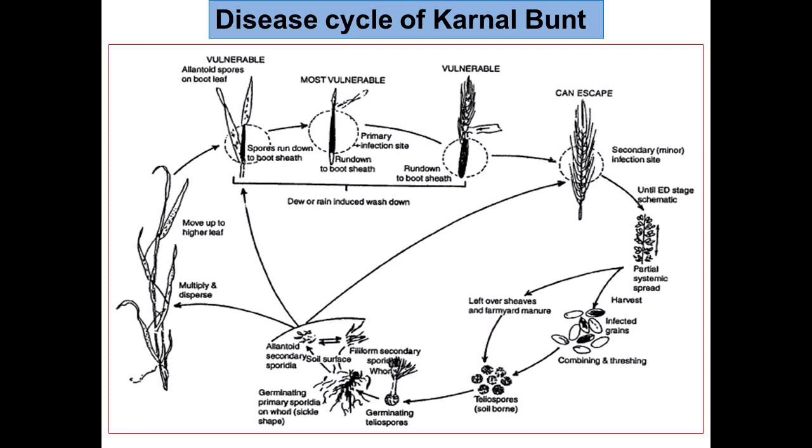Similarly, we can also do seed treatment with chemical fungicides like carboxin, Vitavax, Benlate at the rate of 2 gram per kg seed, and propiconazole 0.1%, which are used for seed treatment to reduce pathogen infectivity. A combination of Vitavax with Thiram was found effective for controlling such seed-borne diseases, as we have seen in loose smut of wheat, rust of wheat, and in the same way in kernel bunt of wheat. So in that way, we can control this kernel bunt of wheat at the primary level if we follow the integrated disease management practices.